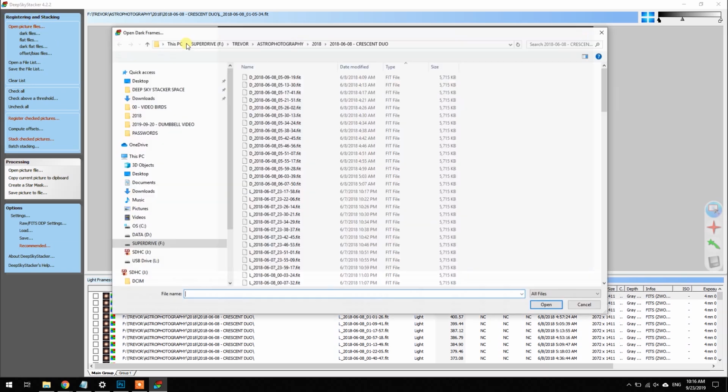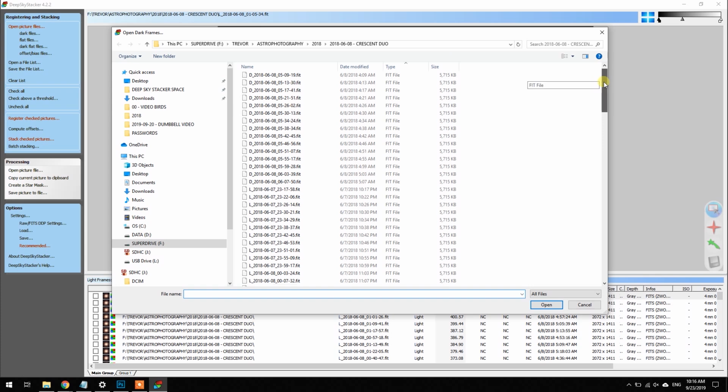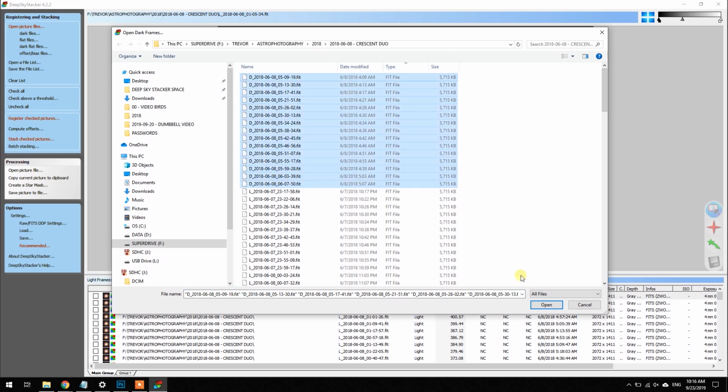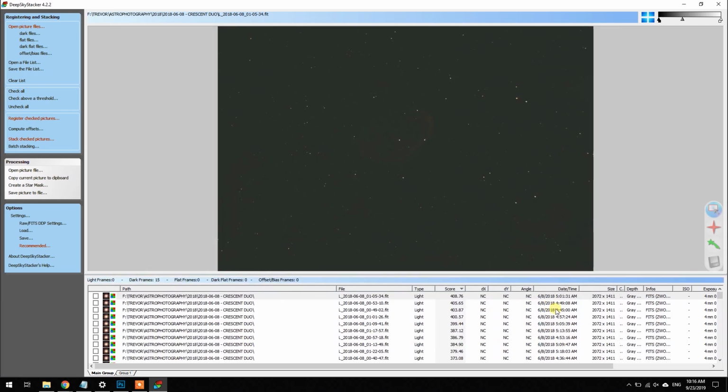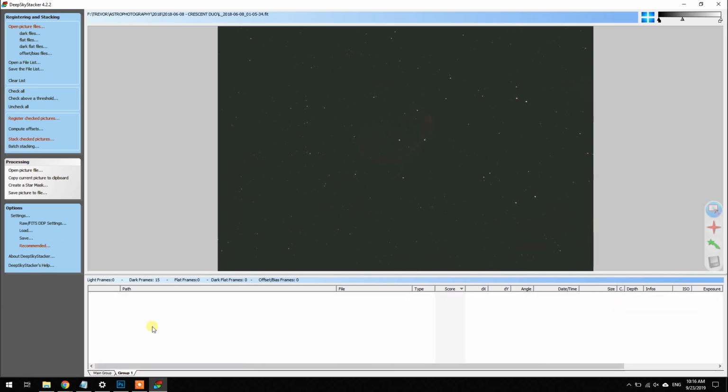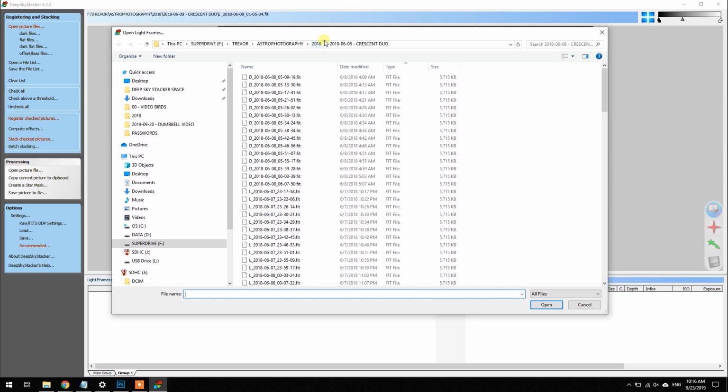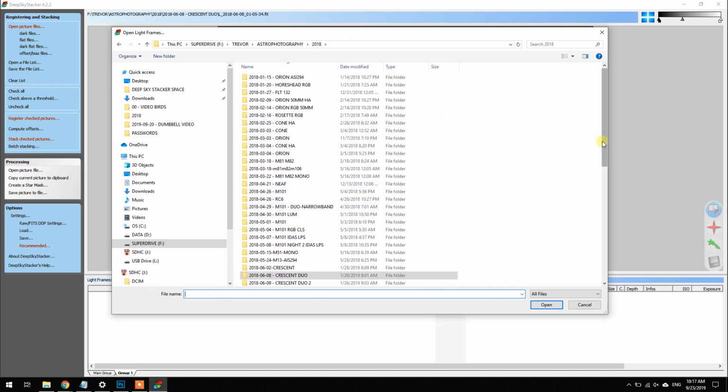In this case, I took darks as well, but I don't believe I took any other type of calibration files, so shame on me for not taking at least flats. So I've got my lights and darks all 4 minutes long there. That's on night 1. And then using the group 1 tab, I'm going to open up the light frames from night 2.